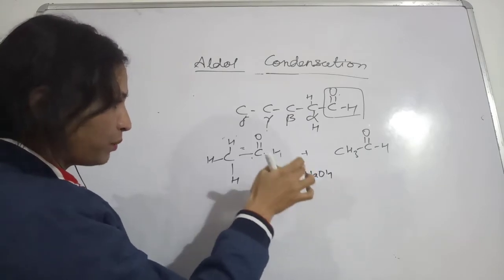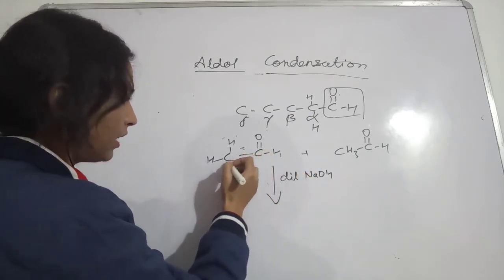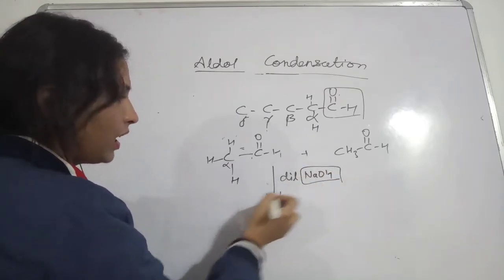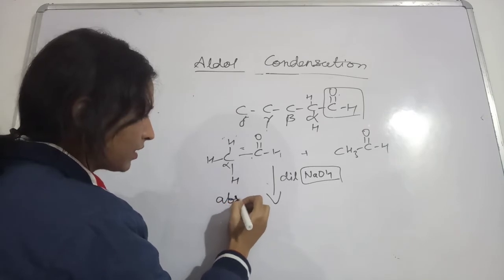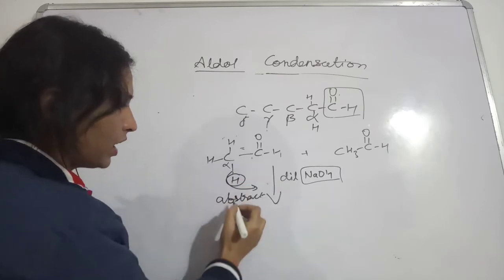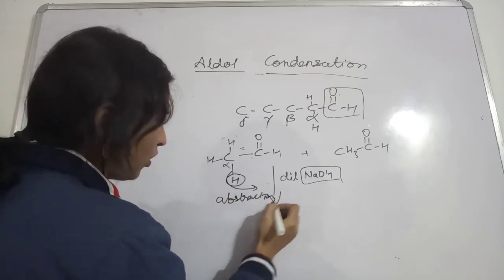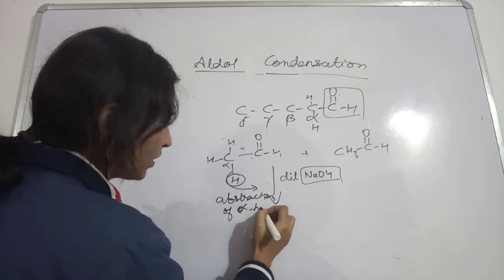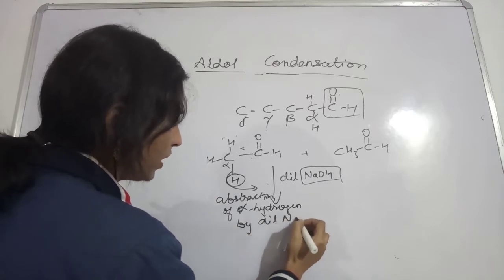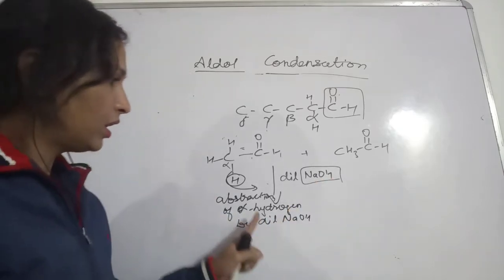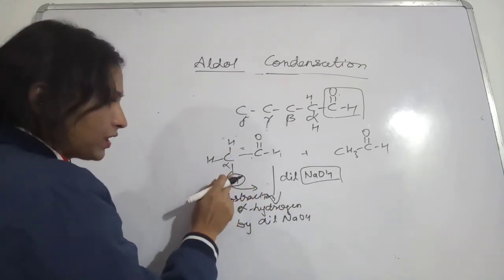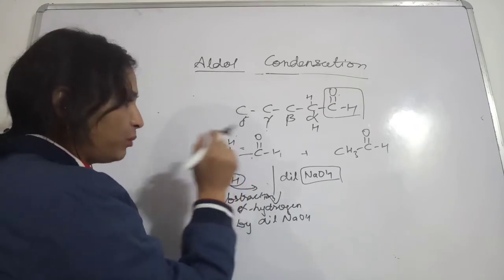So in the presence of dilute base, what will happen? This is the alpha carbon. This NaOH will abstract this alpha hydrogen, abstraction of alpha hydrogen by the dilute base, and this base is NaOH. Now what is happening here, this hydrogen will be taken out. If this hydrogen is coming out, this carbon will possess which charge?